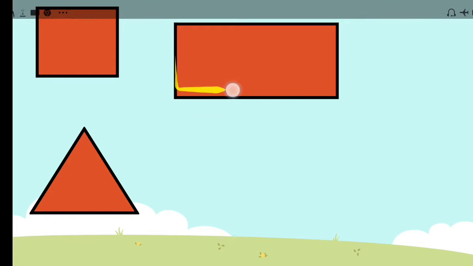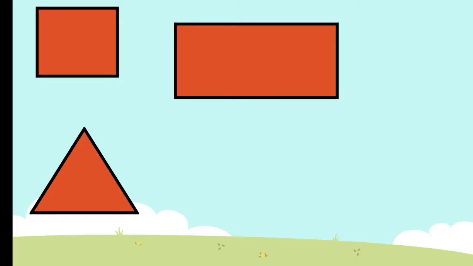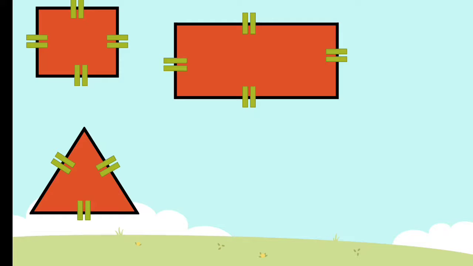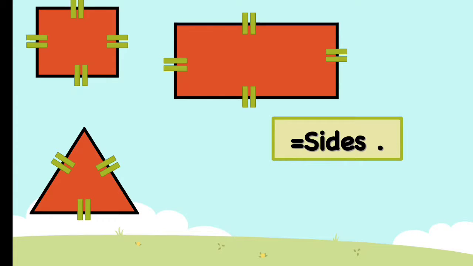Do you see even a rectangle has got 4 lines? 2 sleeping lines and 2 standing lines. Even a square, because a square looks just like a rectangle, right? It has got 2 sleeping lines and 2 standing lines. These lines are very straight, and all these lines are called sides, okay? Look, all these straight lines of a shape are called its sides.